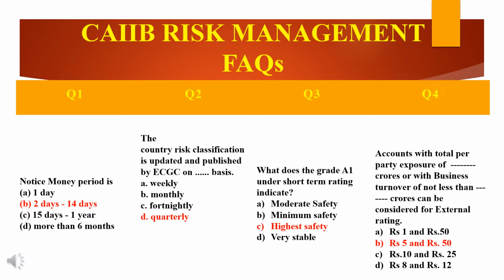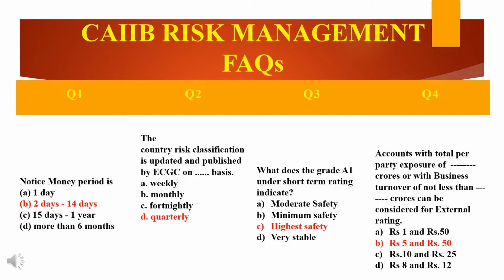Why? Because of A1 instruments. So let's first see what A1 instruments are. A1 instruments with this rating are considered to have a very strong degree of safety with regard to timely payment of financial obligations. So therefore, such instruments carry the lowest credit risk.